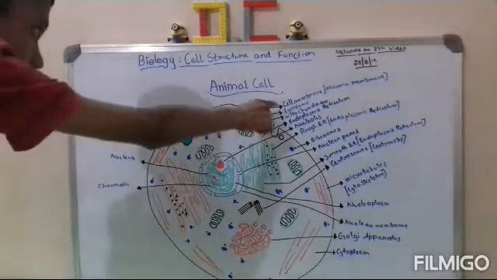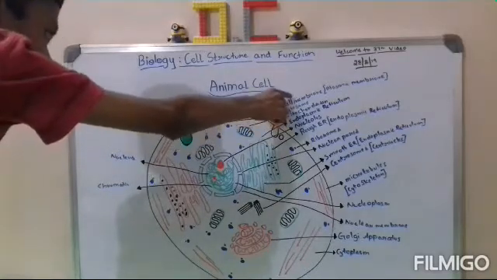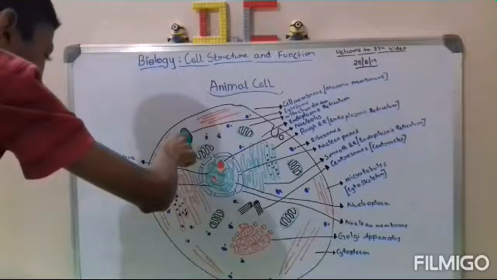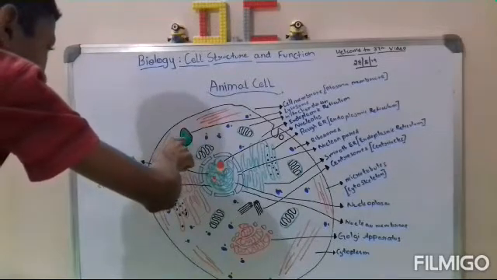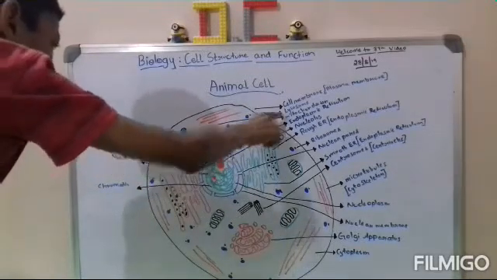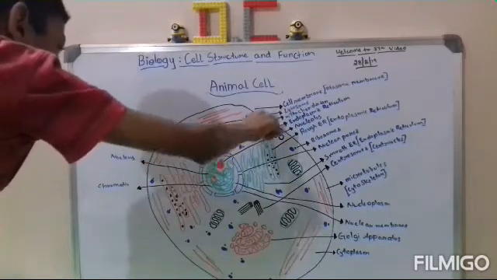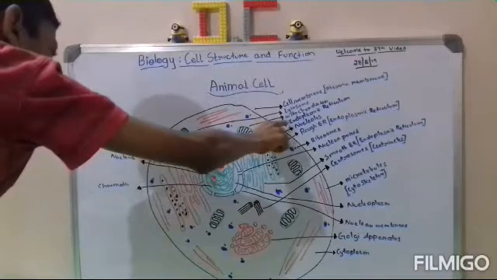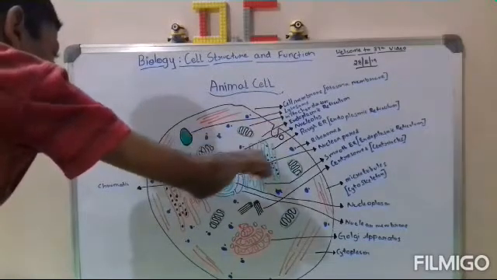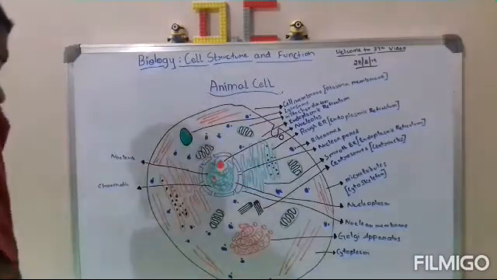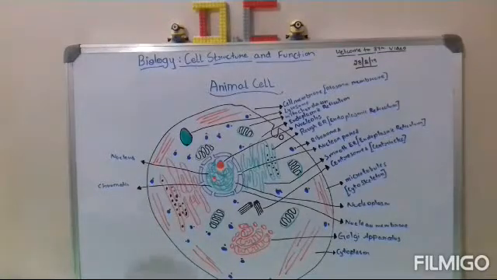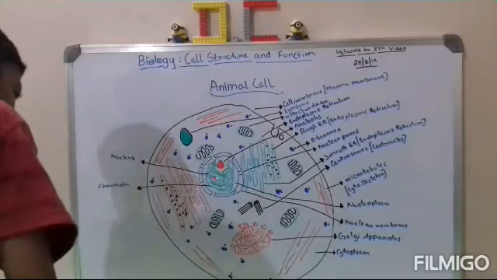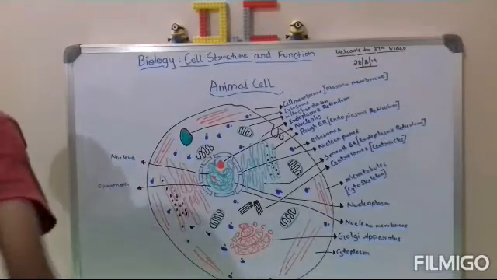So this is the cell membrane, the outermost layer, and this is the lysosome. After that it is separated with the proteins and the ribosomes in the Golgi bodies, and this is the mitochondria, which is also called the powerhouse of an animal cell or a plant cell. This is the endoplasmic reticulum, which is also called a highway, and this is the central part, or brain, of a cell, called the nucleus.